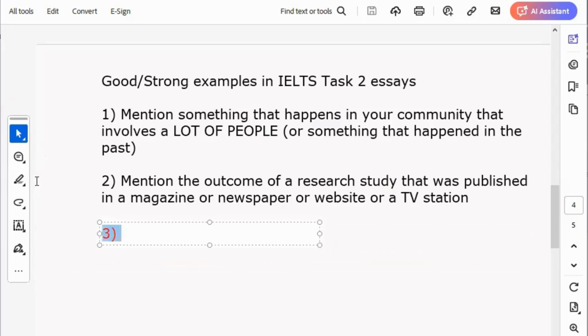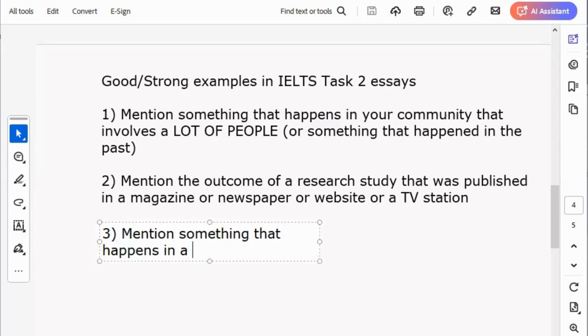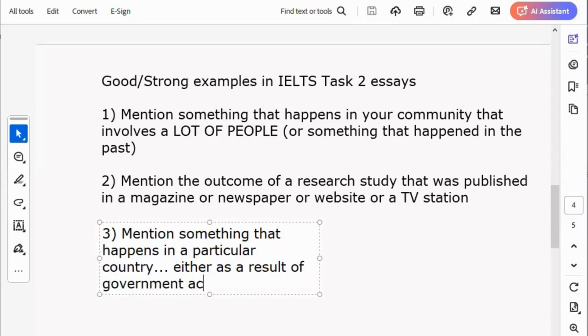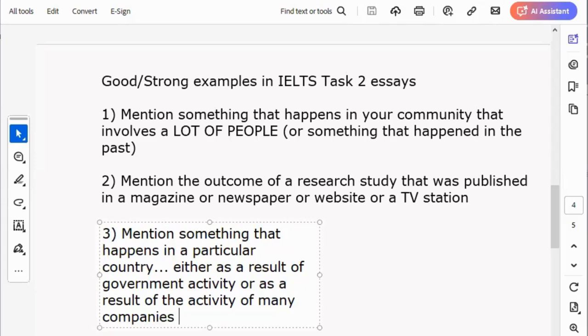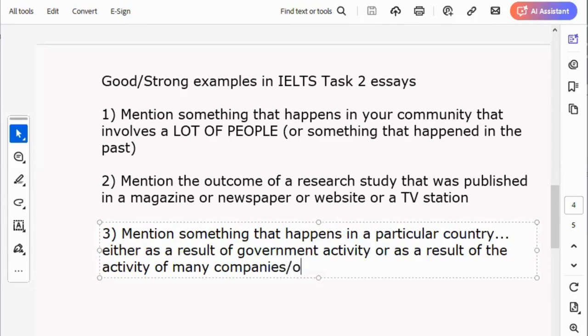Mention something that happens in a particular country, either as a result of government activity or as a result of the activities of many companies, or many organizations or individuals.